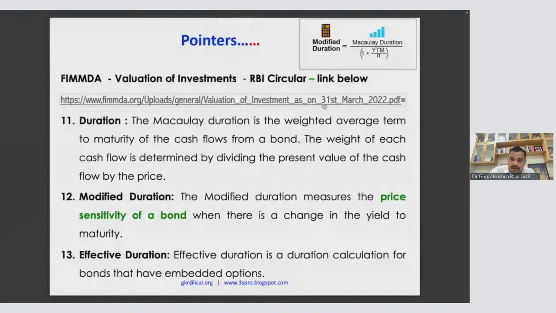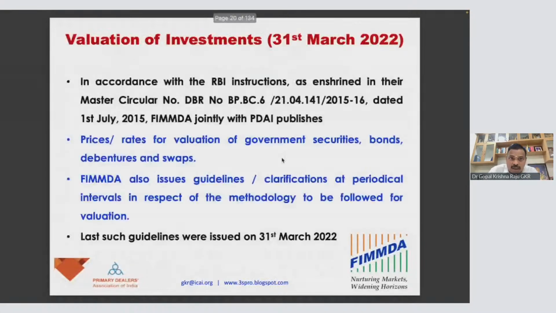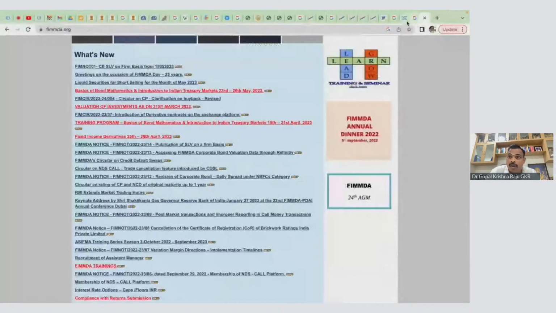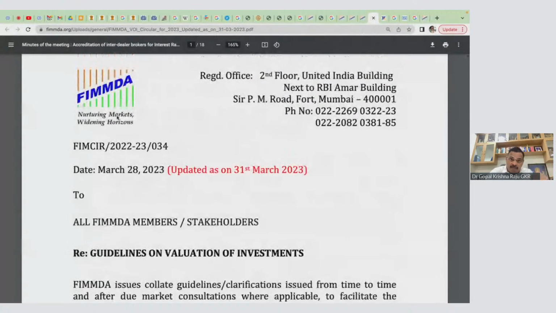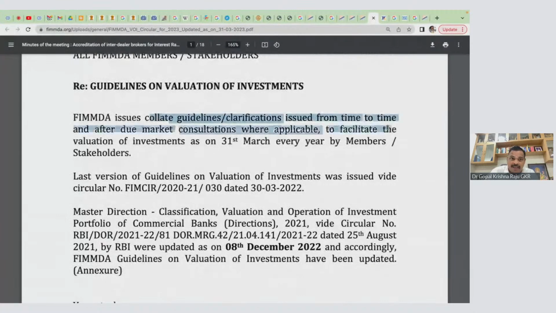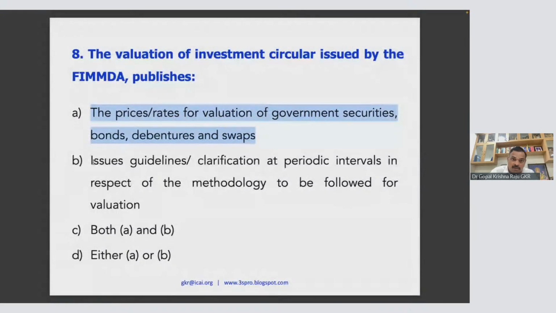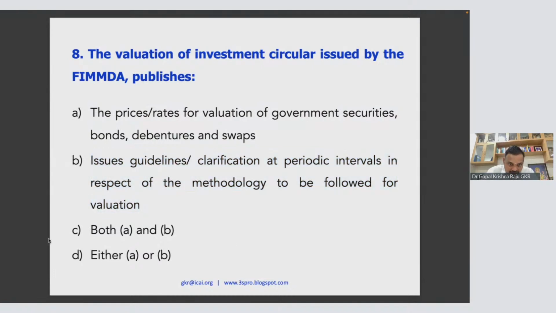Okay. Now this is the link I have given for 31st March 2022, and this link is for 31st March 2023. Just directly click this. It will take you to that. Now I'm taking you to, look at this, the valuation of investment circular. This is the valuation of investment circular, which is issued by FIMMDA. FIMMDA is a Tier 2 regulator. For what? To collate guidelines and clarifications. So the purpose is these two: the price rates for valuation of government securities, and also to issue guidelines at periodic intervals with respect to methodology. Both of these are there in the first page of the letter itself.